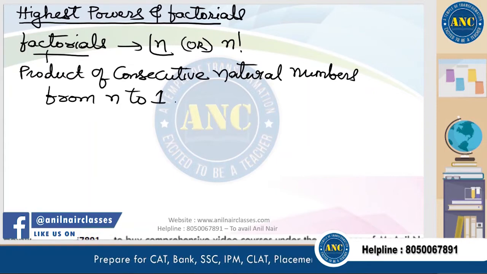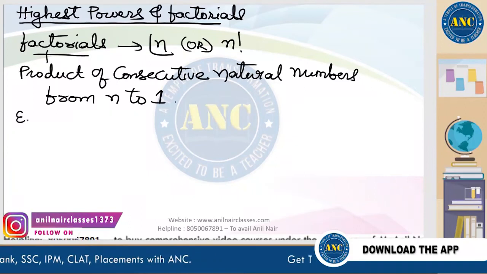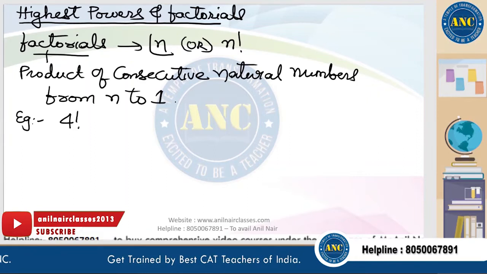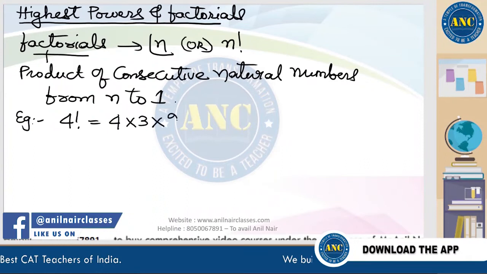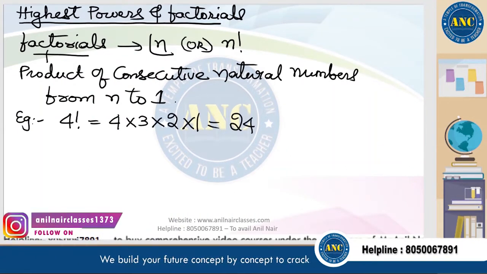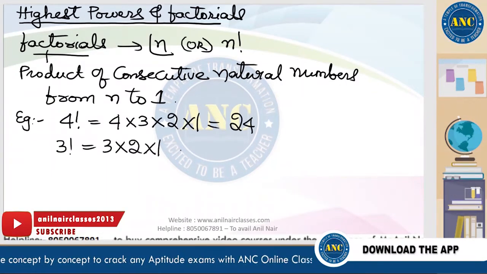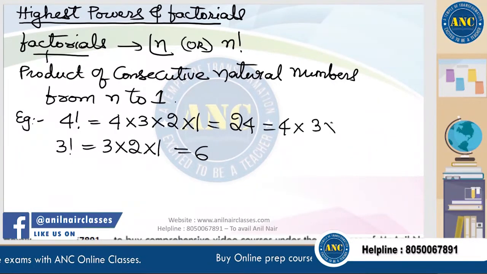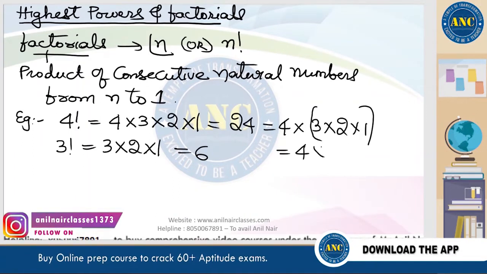Factorial is defined as the product of consecutive natural numbers from n to 1. For example, 4 factorial is the product of consecutive natural numbers from 4 to 1. So 4 into 3 into 2 into 1, which is 24. 3 factorial is 3 into 2 into 1, which is nothing but 6. 24 can be written as 4 into 3 into 2 into 1, and 3 into 2 into 1 is called 3 factorial.